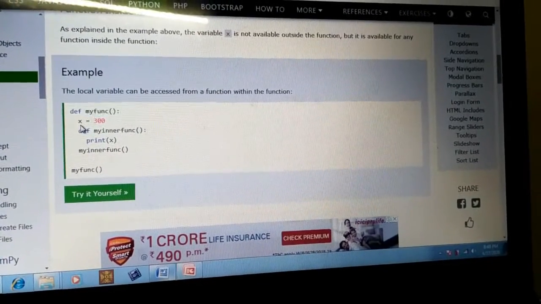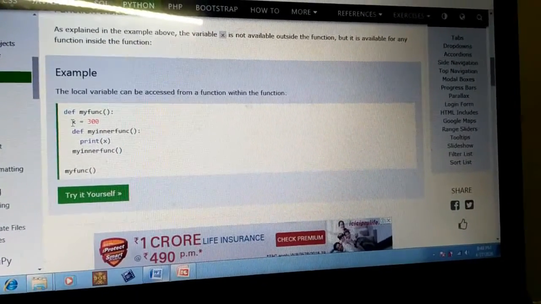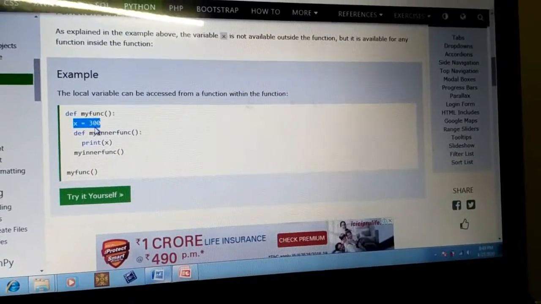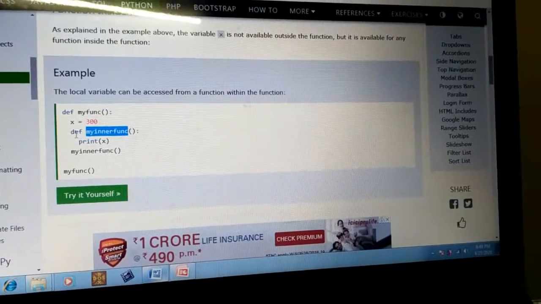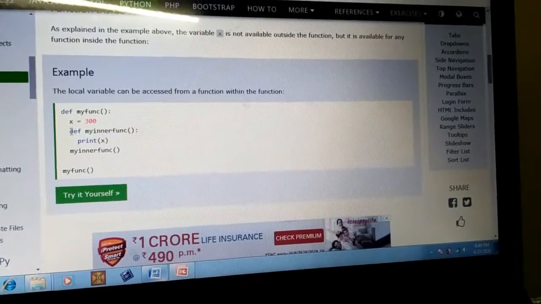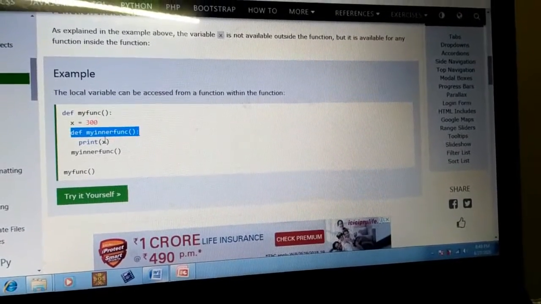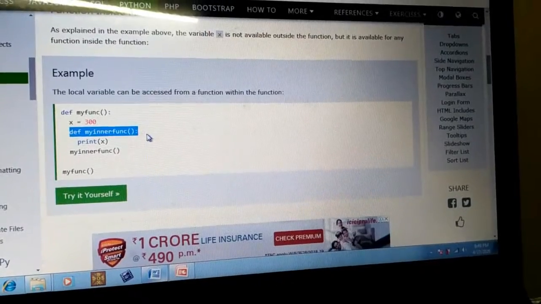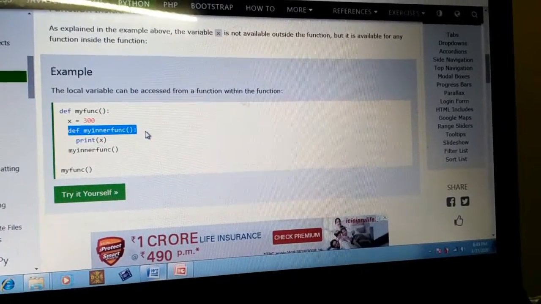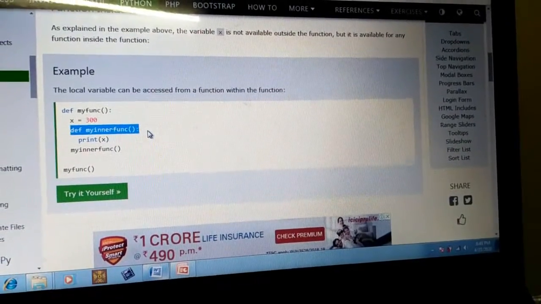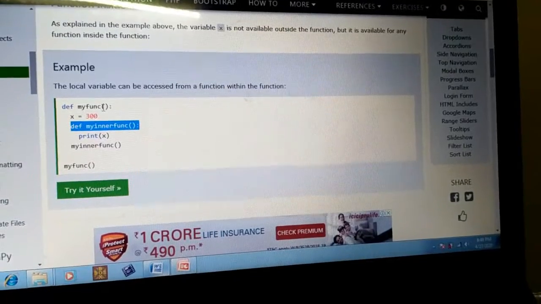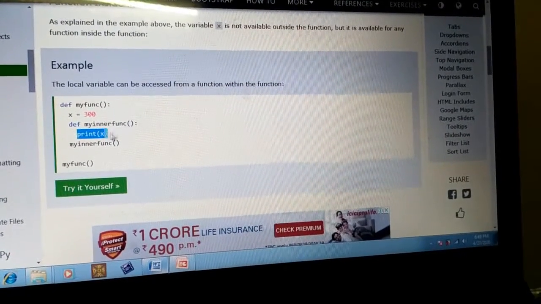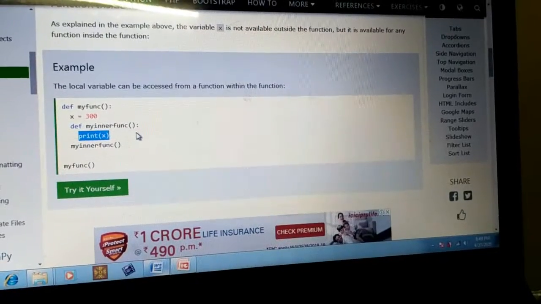Here I am creating one local variable within the first function, x equals 300. The second statement of my function is def my inner function. This is the second function, a function inside another function. See here I am writing print of x.